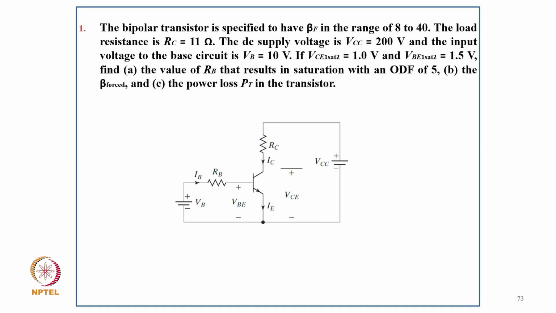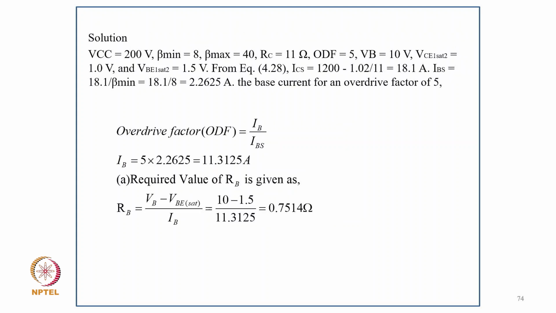Now coming to numerical problems. The first numerical problem: the bipolar transistor has a beta (BF) in the range of 8 to 40. The load resistance is RC equal to 11 ohm. The DC supply is 200 volt and the input base voltage is 10 volt. If VCE saturation is 1 volt and VBE saturation is 1.5 volt, find the value of RB that results in saturation with an overdrive factor of 5, and the power loss PT in the transistor. As you can see the circuit here.